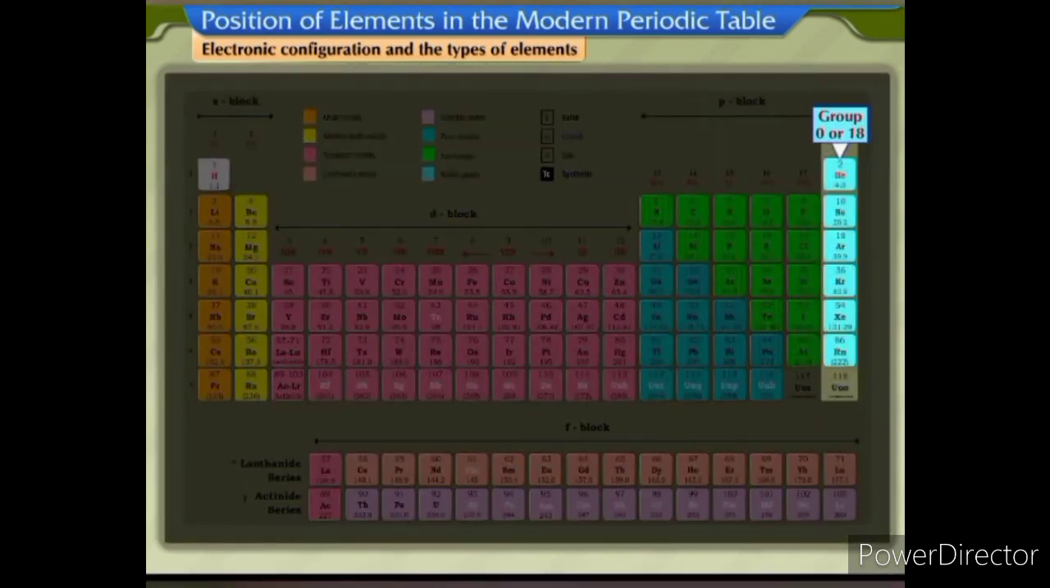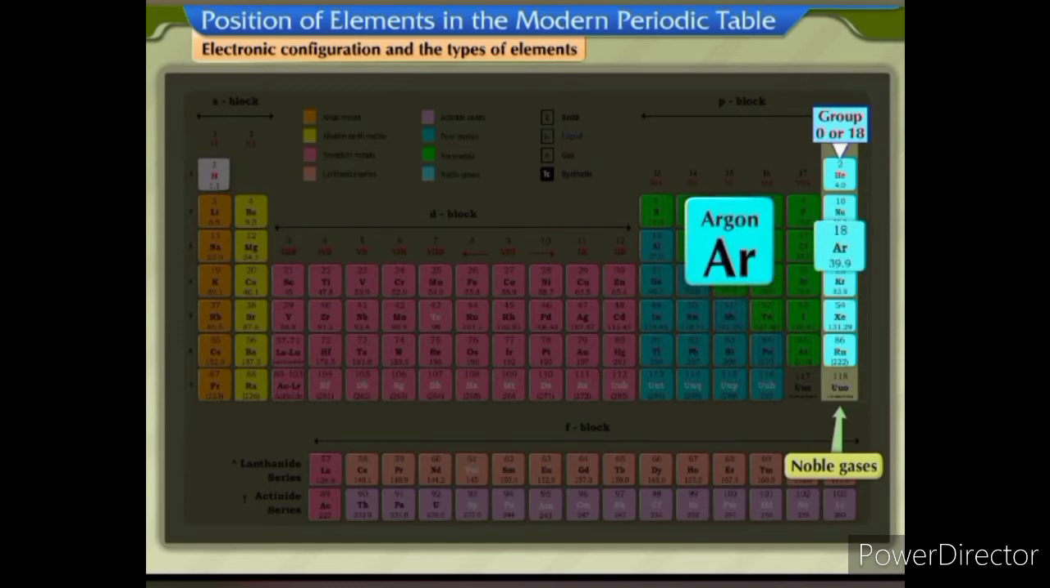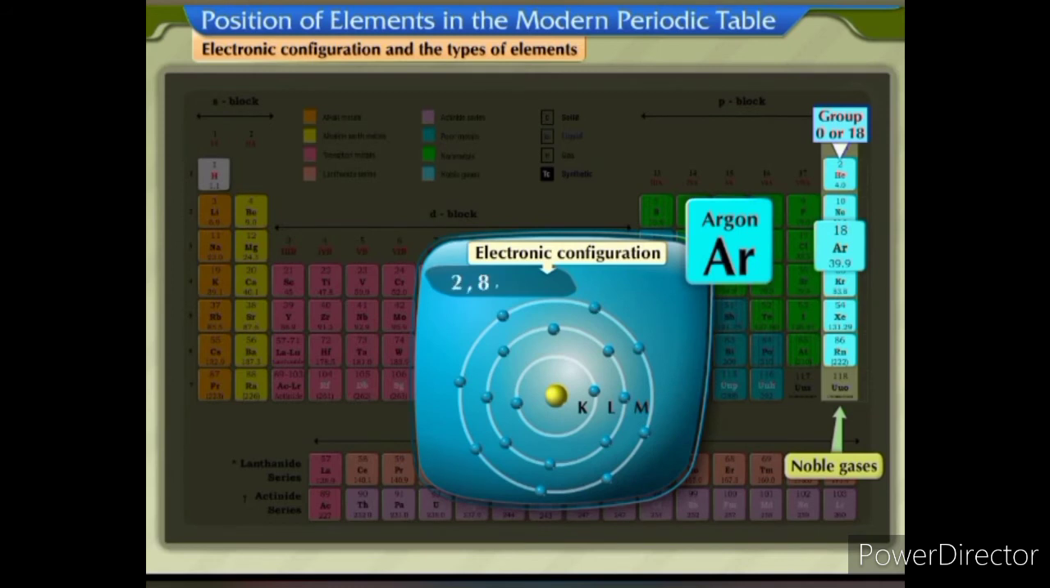Elements present in group 18 are also called noble gases. For example, argon, a group 18 element with electronic configuration 2, 8, 8, is a noble gas. These elements have completely filled outermost shells.